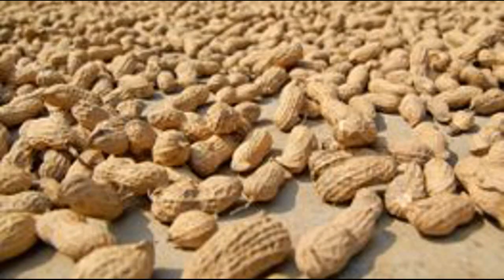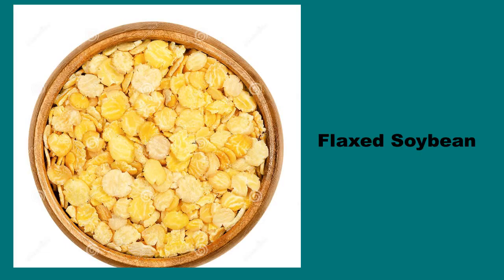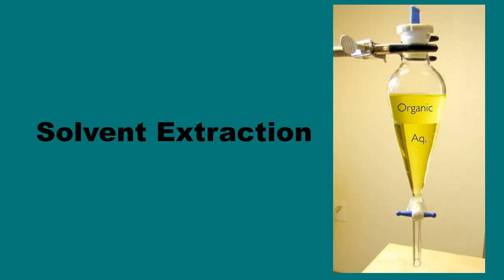These seeds then undergo dehulling, size reduction and flaking for oil extraction. The flaking process is essential for oil seeds for continuous solvent extraction. Oil can be extracted by two methods. One is by traditional methods like ghani.